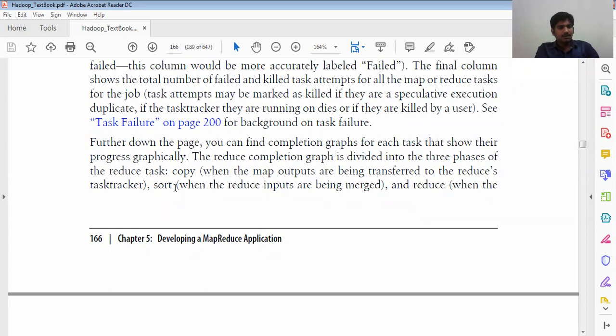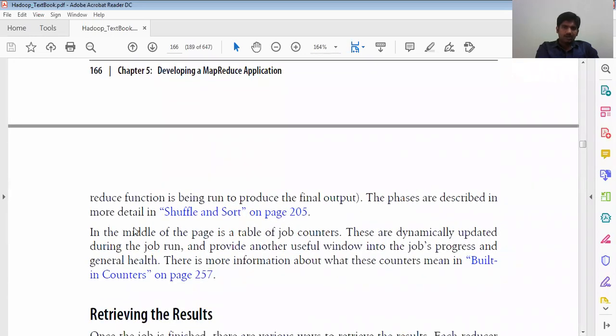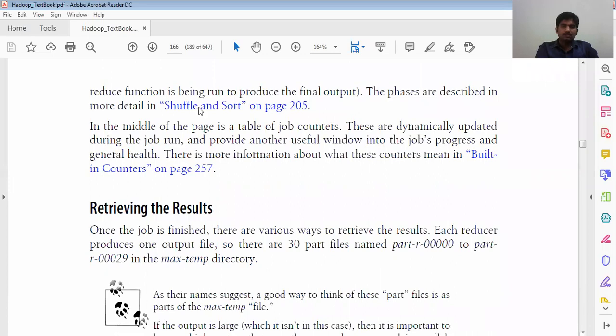Another one is about sort. What is the meaning of it when the reduce task's inputs are being merged, and the reduce function is being run to produce the final output? The phases are divided into more detail. So shuffle, that page. If you go to that one, you can see the table of job counters in the middle of the page.